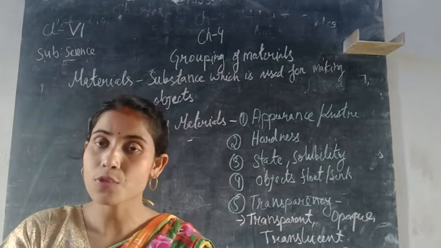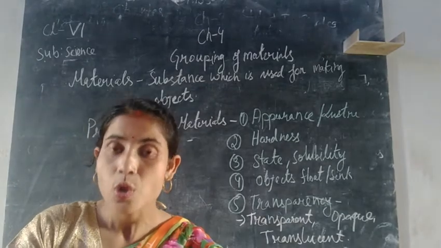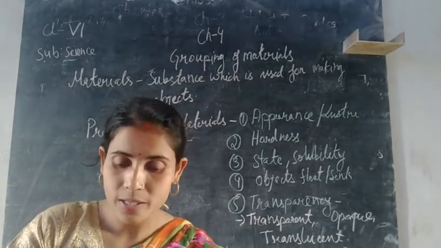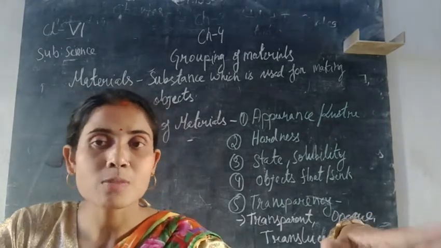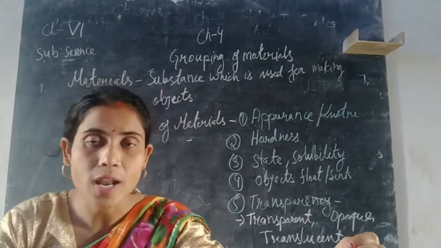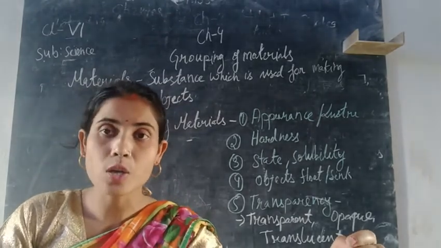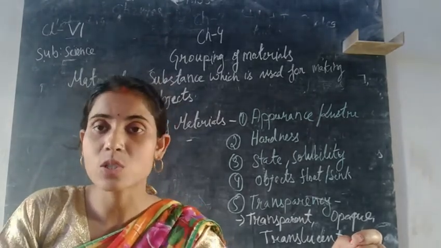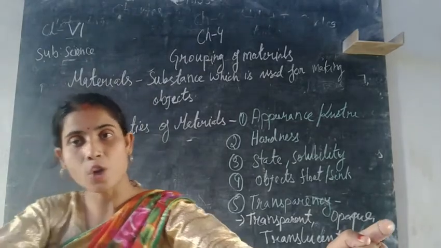And then on the basis of solubility, materials are classified into soluble substances and insoluble substances. So what do soluble substances mean? Those substances which get dissolved in water are called soluble substances. For example, salt and sugar are substances which get dissolved in water. So they are the soluble substances.